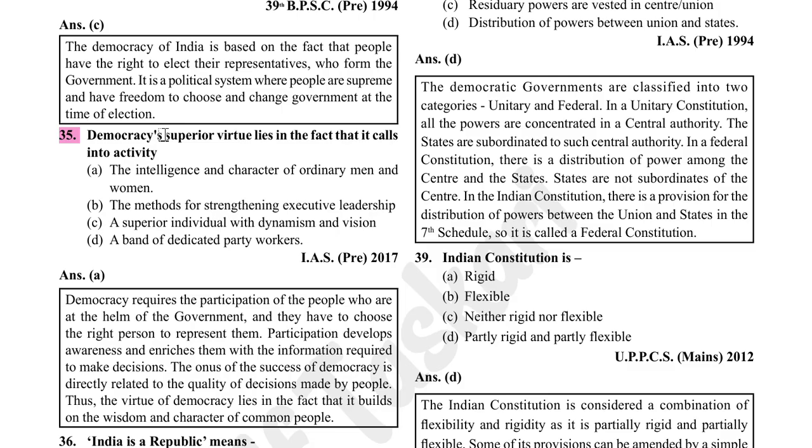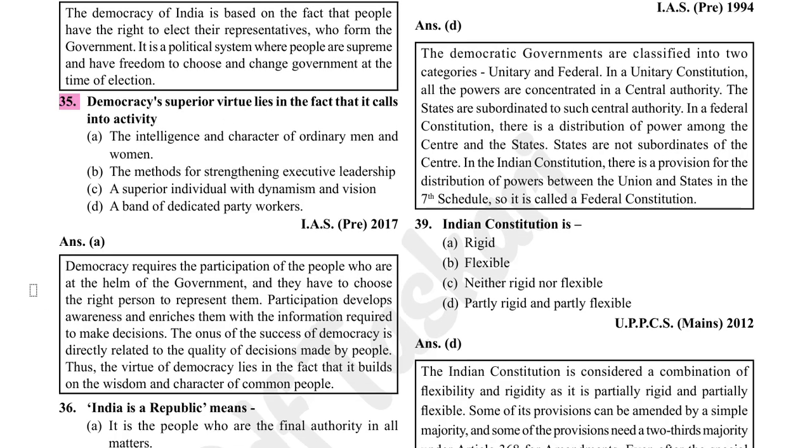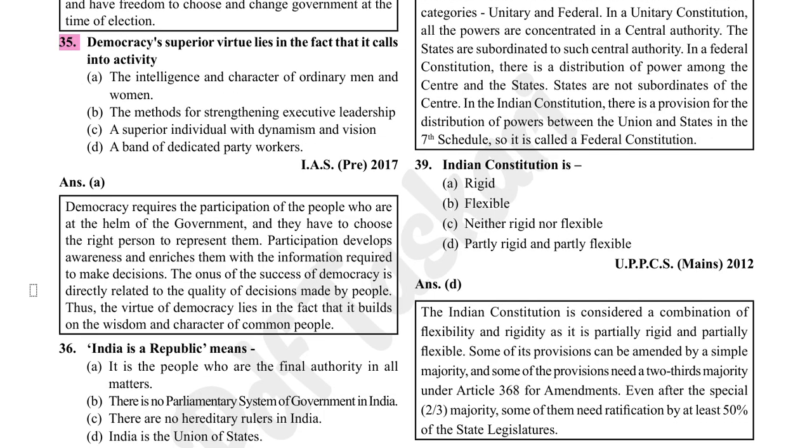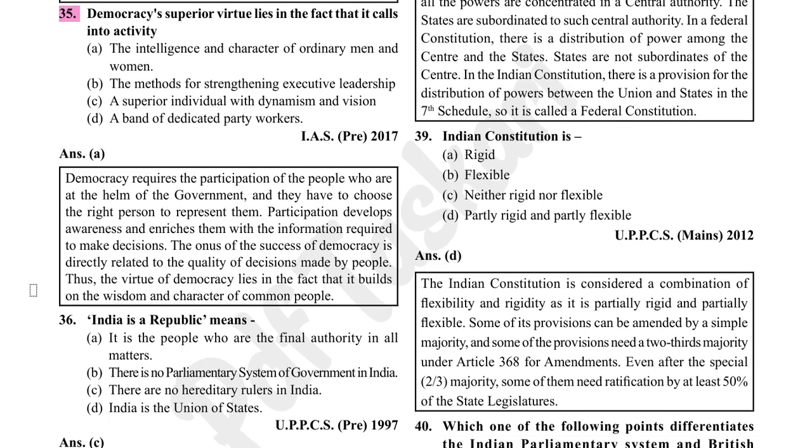Democracy's superior virtue lies in the fact that it calls into activity intelligence and character of ordinary men and women. Democracy requires the participation of the people who are at the helm of the government, and they have to choose the right person to represent them. Participation develops awareness and enriches them with the information required to make decisions. The onus of success of democracy is directly related to the quality of decisions made by the people. Thus, the virtue of democracy lies in the fact that it builds on the wisdom and character of common people.